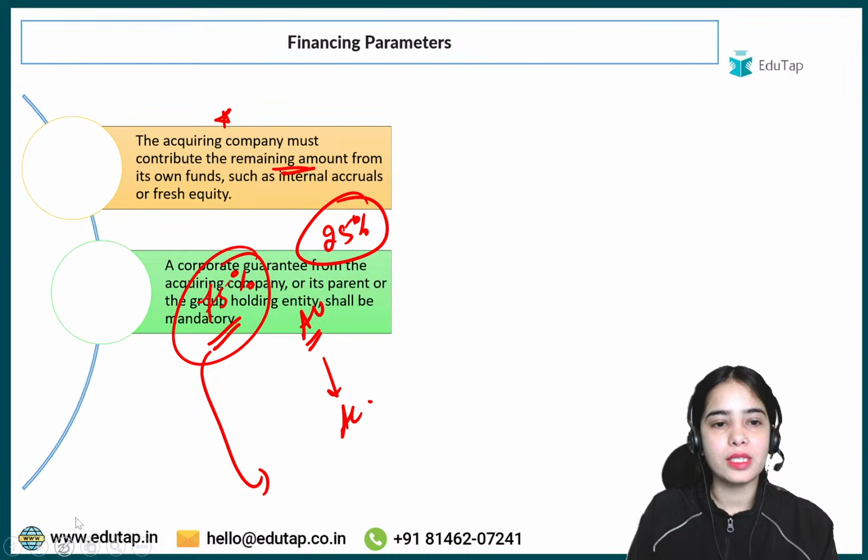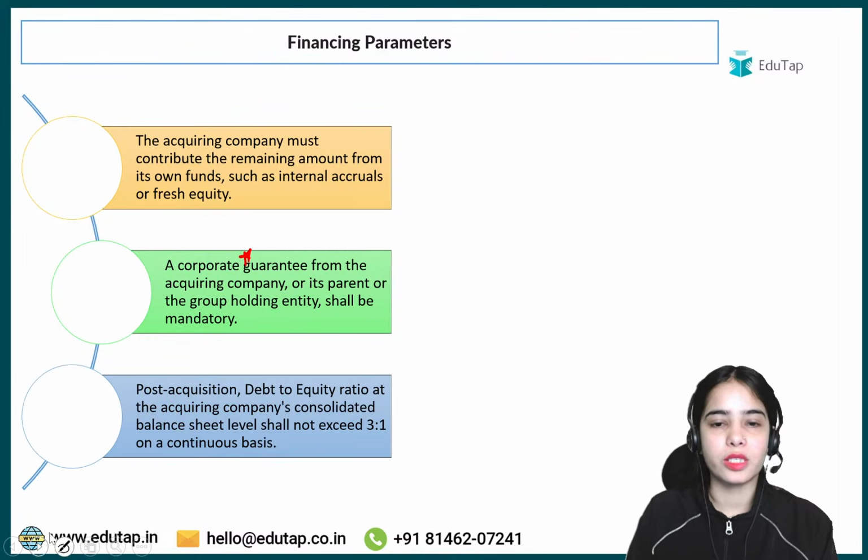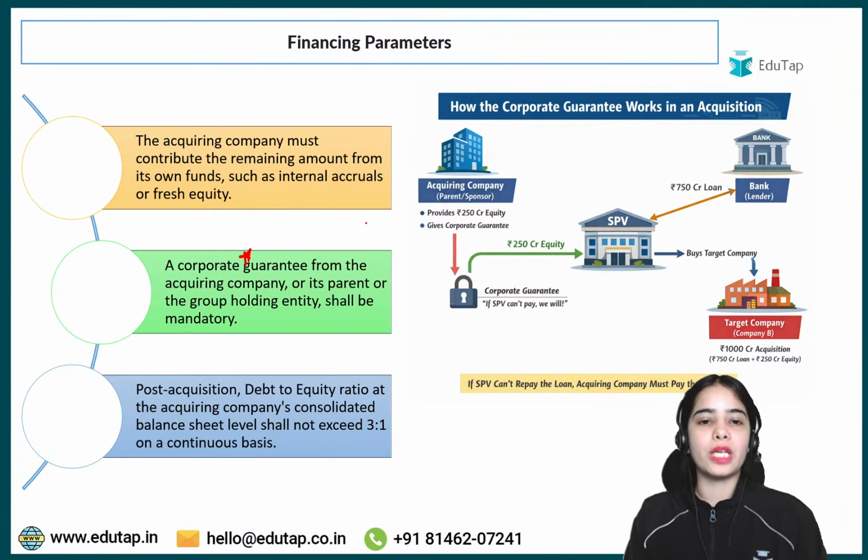Okay, next point is that the corporate guarantee from the acquiring company has to be provided. What does this mean? So try to see this image. Let's take this example, and through that you will understand this point.